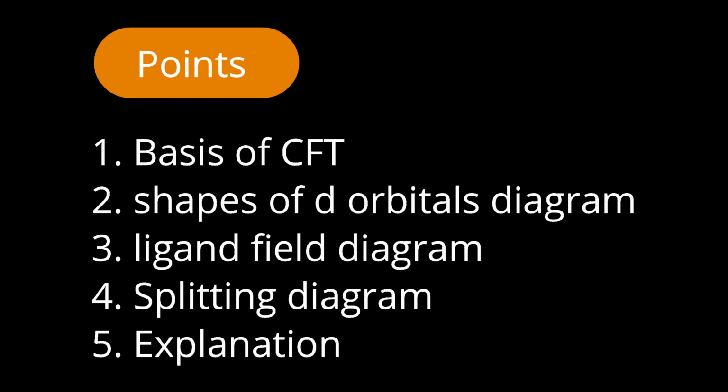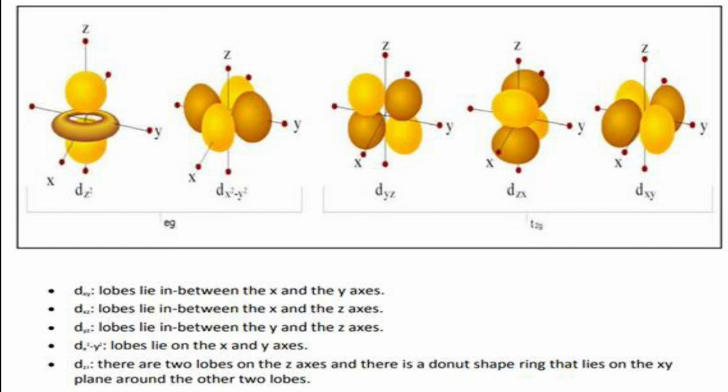Here I'd like to discuss the second point. It's a representation of all 5d orbitals. First one, dz square orbital, where lobes are along the z axis and a donut-shaped ring is there in the xy plane. Second is dx square minus y square orbital, where lobes are perfectly along the x and y axes.